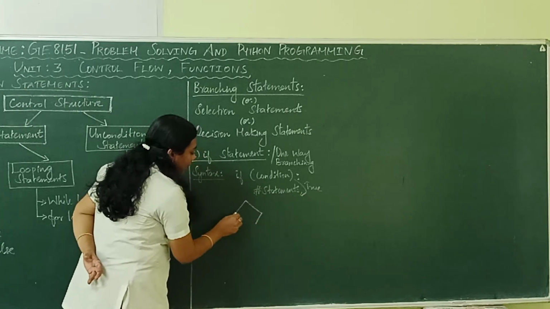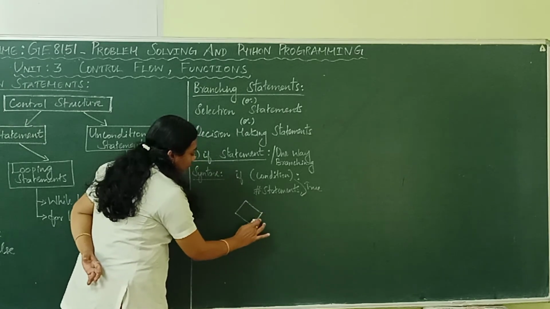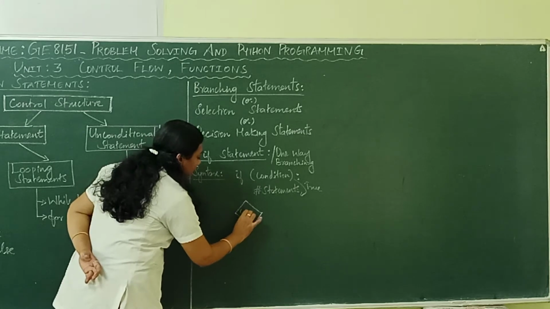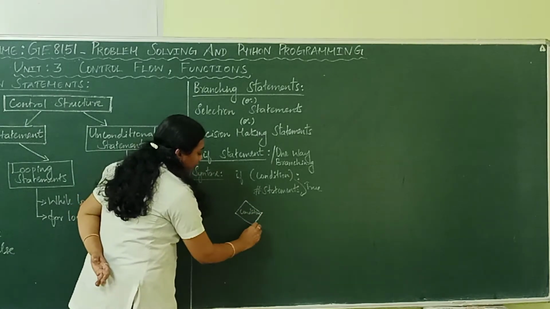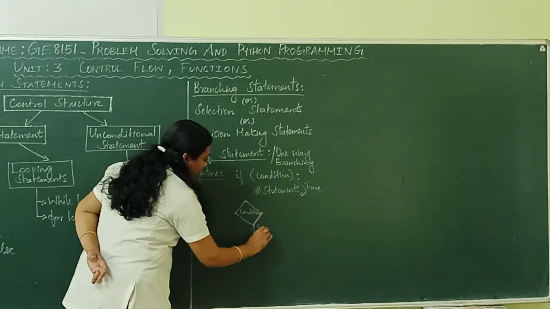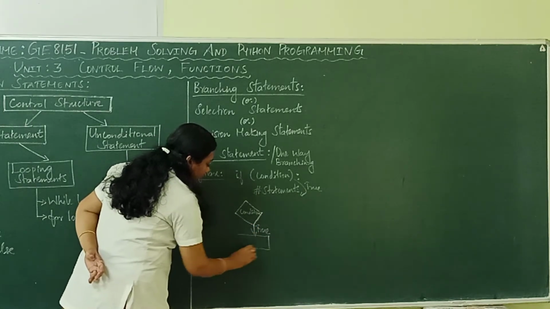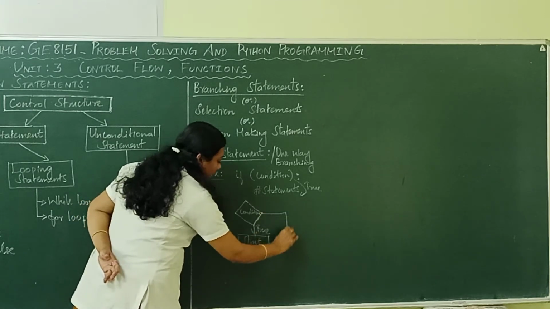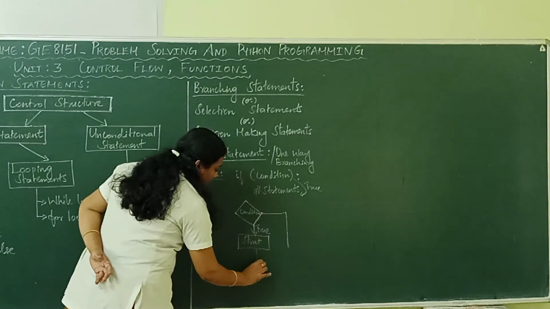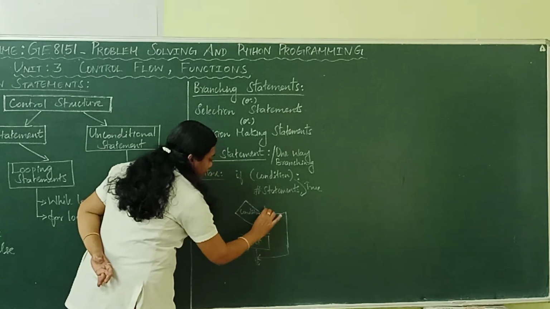While drawing the flow chart, this is the symbol used to represent a condition. Based on a condition, if the condition is true, some statement will get executed. If the condition is false, nothing will happen.